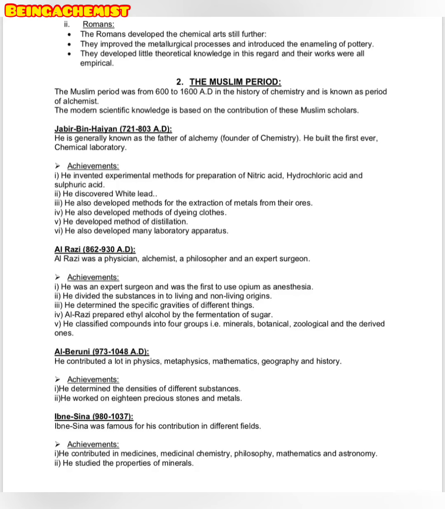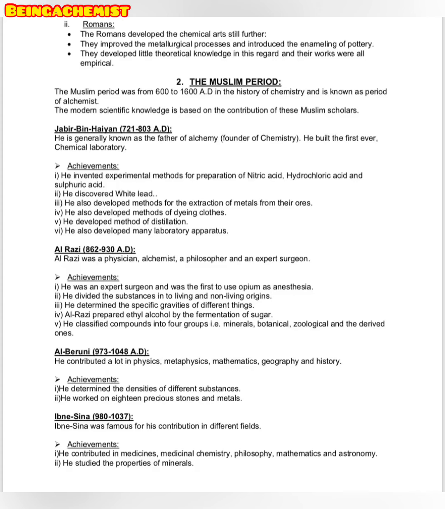The achievements of Jabir bin Hayyan include that he invented experimental methods for preparation of nitric acid, that is HNO3, hydrochloric acid, that is HCl, and sulfuric acid, that is H2SO4. Second, he discovered white lead, that is Pb. Third, he developed methods for the extraction of metals from their ores. You will study this extraction in detail in your further units.